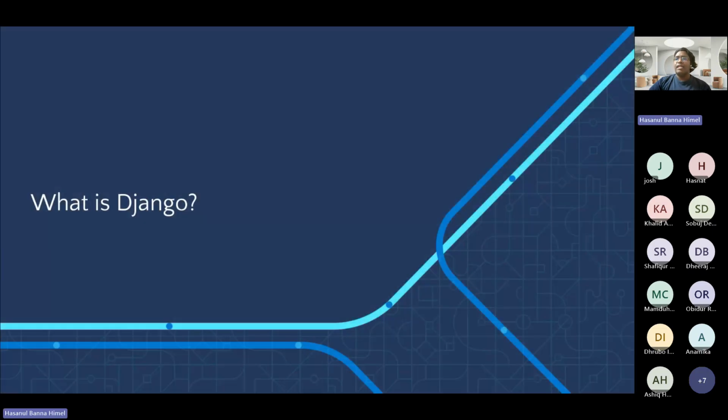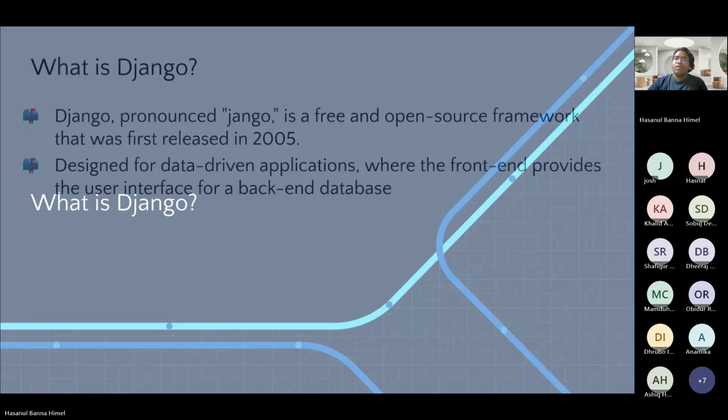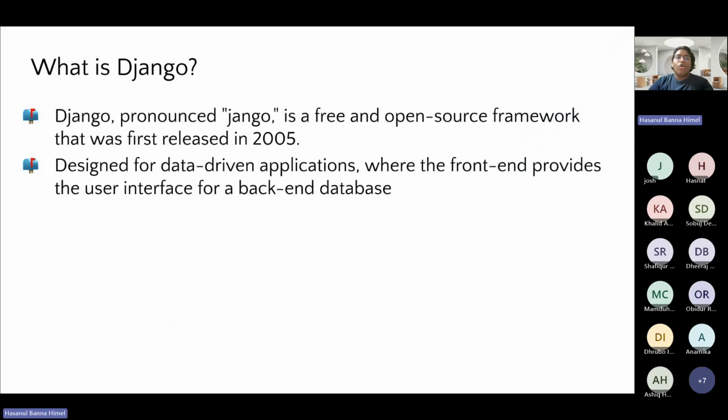Now comes the fun part. What is Django? Django is a free and open source framework that was first released in 2005. Django was named after the famous jazz guitarist Django Reinhardt, and over the years, many Python frameworks were developed based on this. But Django has become one of the most famous ones.